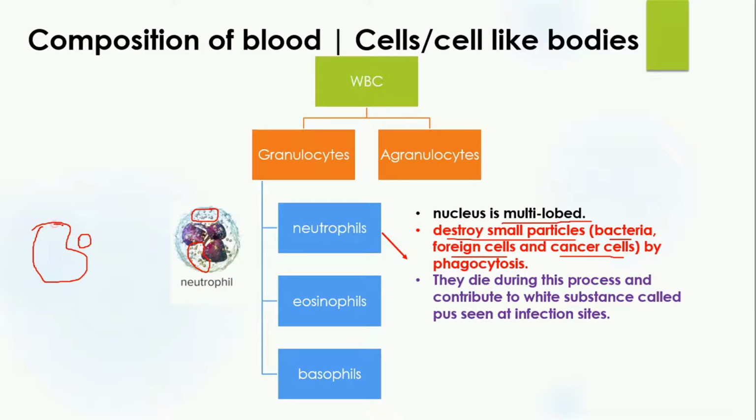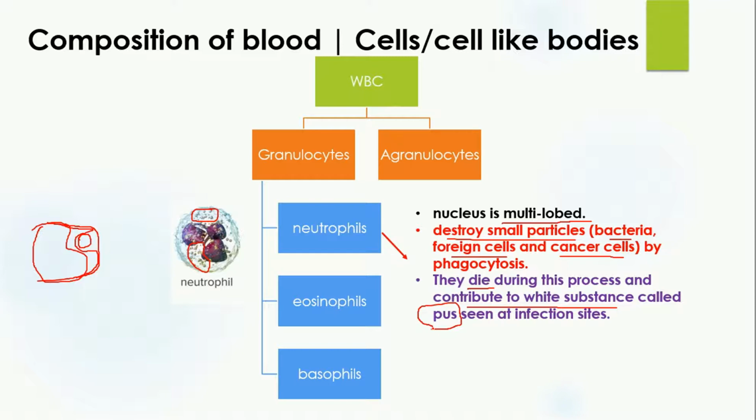They are going to engulf bacteria or foreign particles, and during this process they will die, and after their death they contribute to the white substance known as pus seen at the infection site. For example, sometimes when you get a cut, you see that white pus-like material has formed at that site.